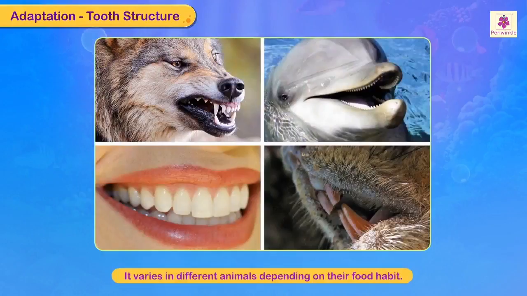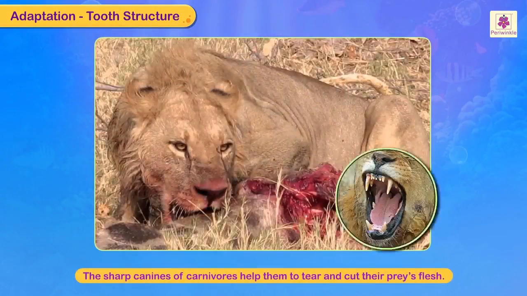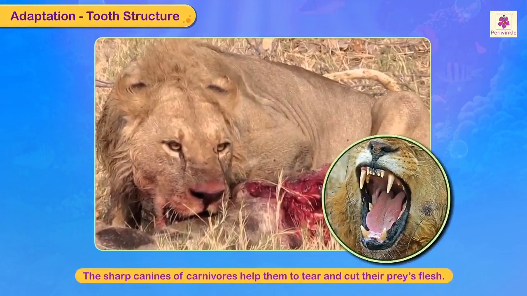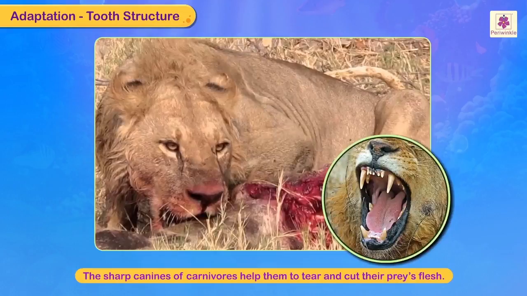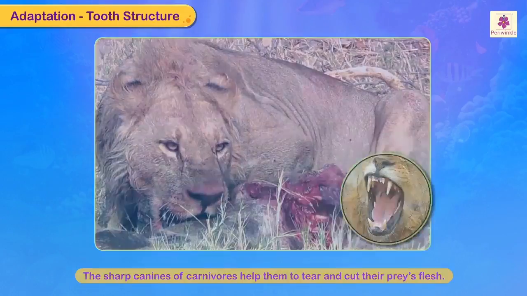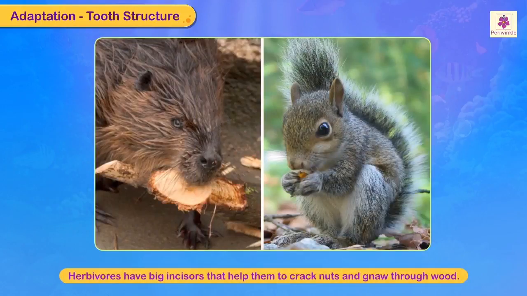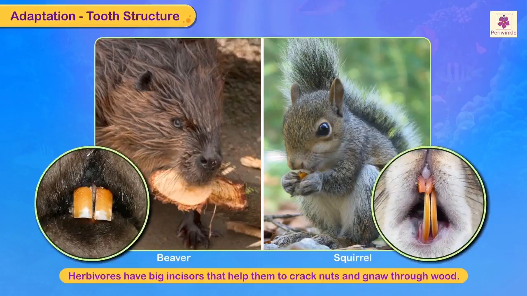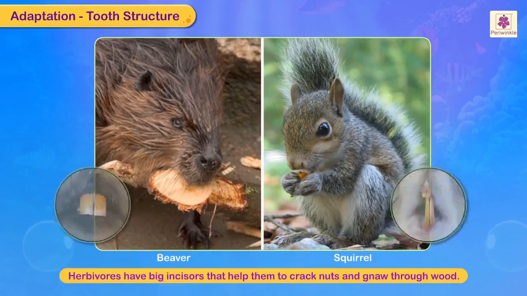It varies in different animals depending on their food habit. The sharp canines of carnivores help them to tear and cut their prey's flesh, while in herbivores like beavers and squirrels, big incisors help them to crack nuts and gnaw through wood.